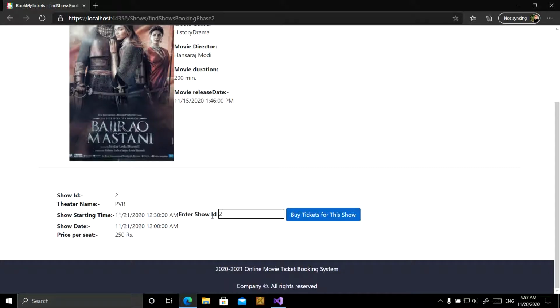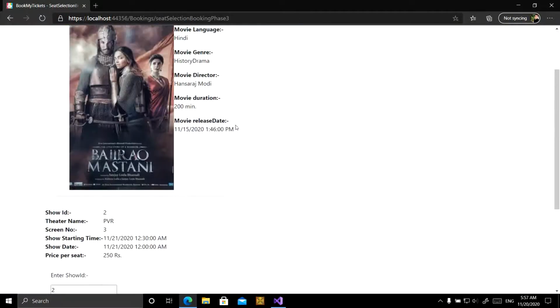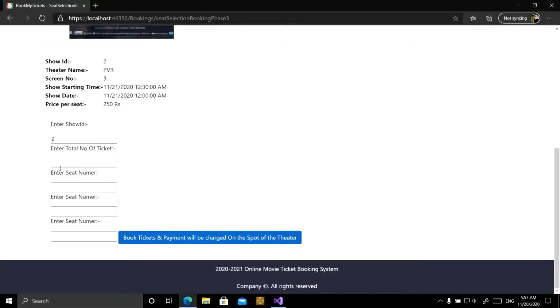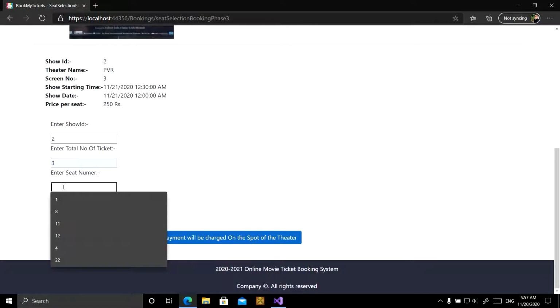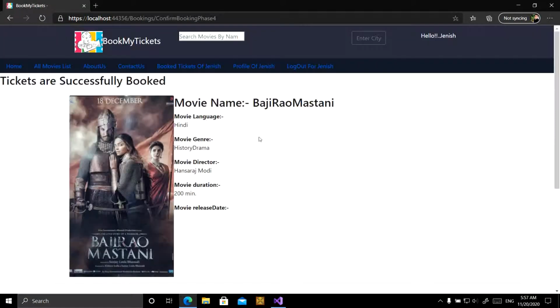You have to write a show ID here, and now it is time to select the seat numbers. Now she selects 3 tickets, seat numbers 21, 22, 23, 24. Okay, now the ticket is booked here.